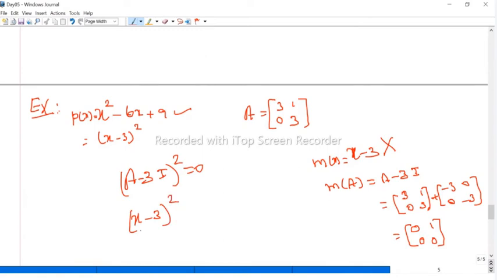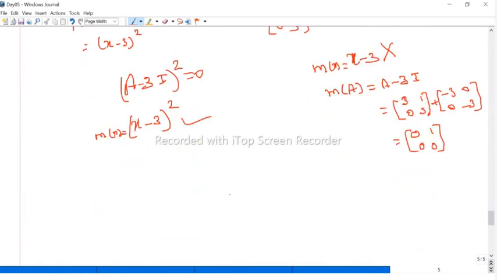Therefore (x minus 3) whole squared is the minimal polynomial of this matrix. For this matrix, both the minimal polynomial and the characteristic polynomial are equal. Thus the minimum degree is 2. A first degree polynomial is not satisfied by A, so the only second degree polynomial is (x minus 3) whole squared. Actually, you can even say the minimal polynomial divides the characteristic polynomial.